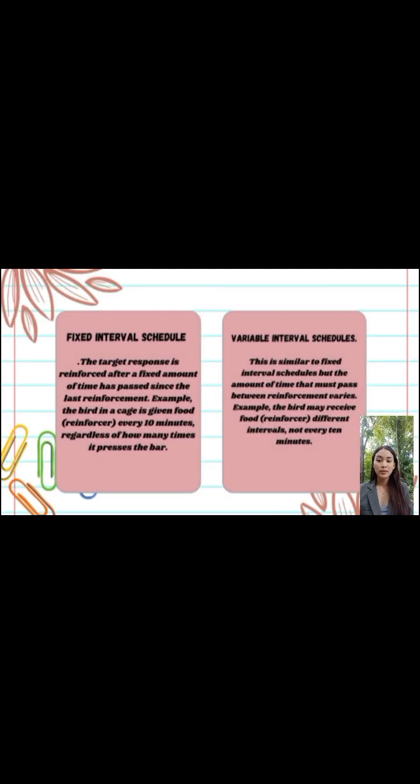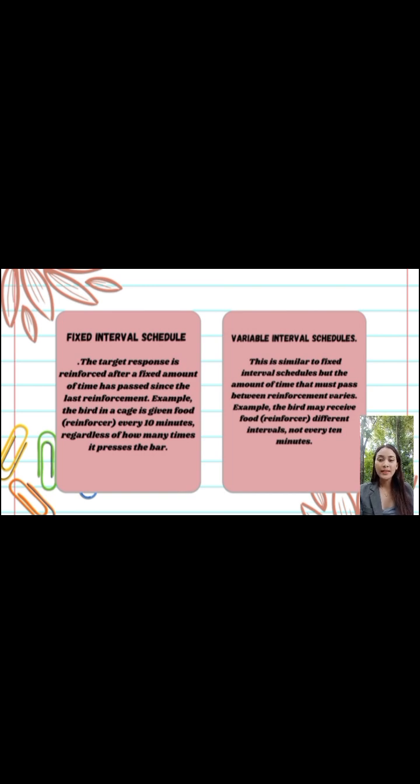Let us talk about the two interval schedules. First is the fixed interval schedule. The target response is reinforced after a fixed amount of time has passed since the last reinforcement. For example, a bird in a cage is given food every 10 minutes, regardless of how many times it presses the bar.